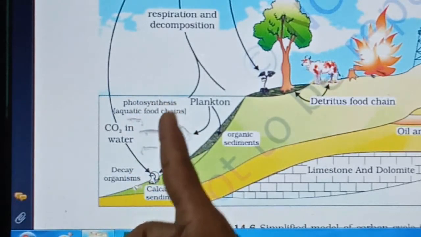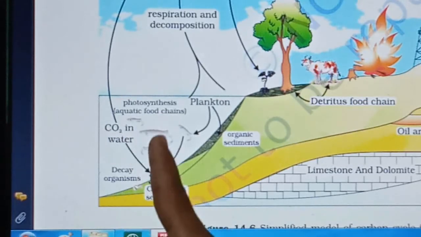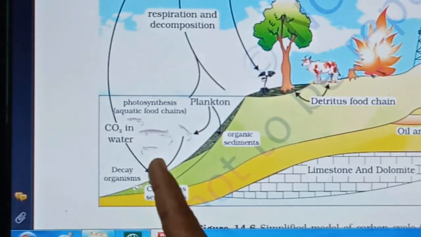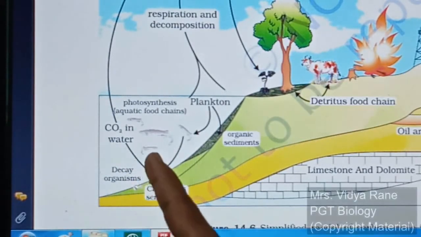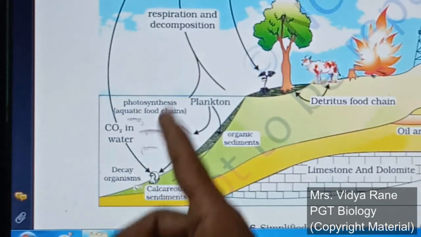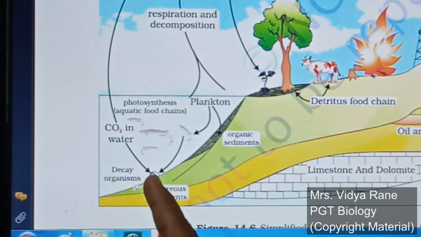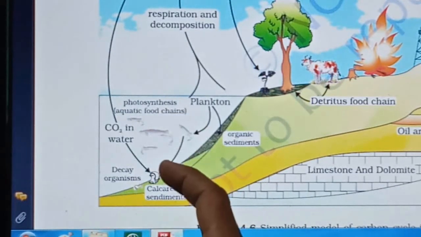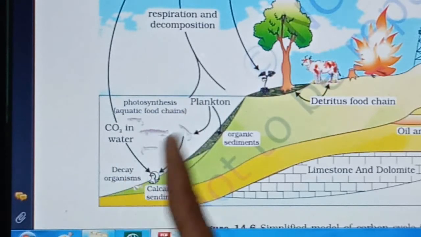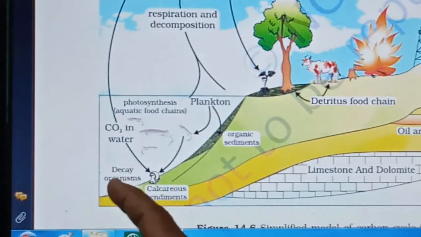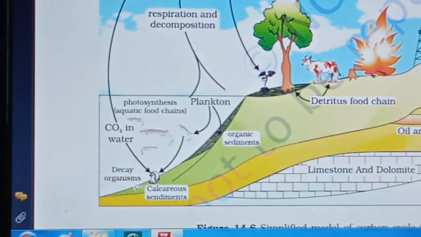So photosynthesis takes place in aquatic plants, and it will enter this carbon dioxide into the food chain. Same here, the animals which are in aquatic life all depend on these plants for their food. So all these lives are there in the water. Whenever they die and decay, once again carbonaceous compounds get released back into the water.